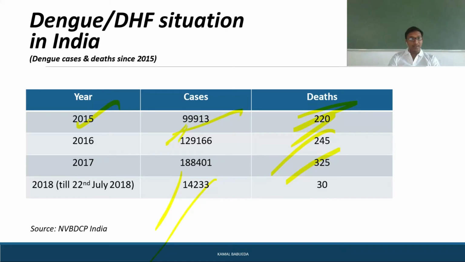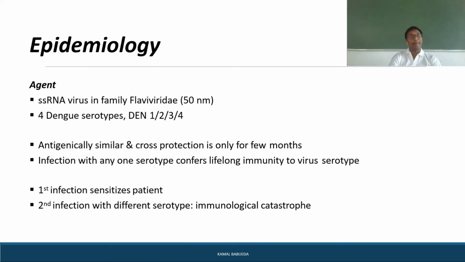Coming to the epidemiology, as I have said, dengue fever is mainly of 4 serotypes: 1, 2, 3 and 4. It is a single stranded RNA virus in the family Flaviviridae, with a size of 50 nanometers. It is antigenically similar, and cross protection lasts only for a few months.